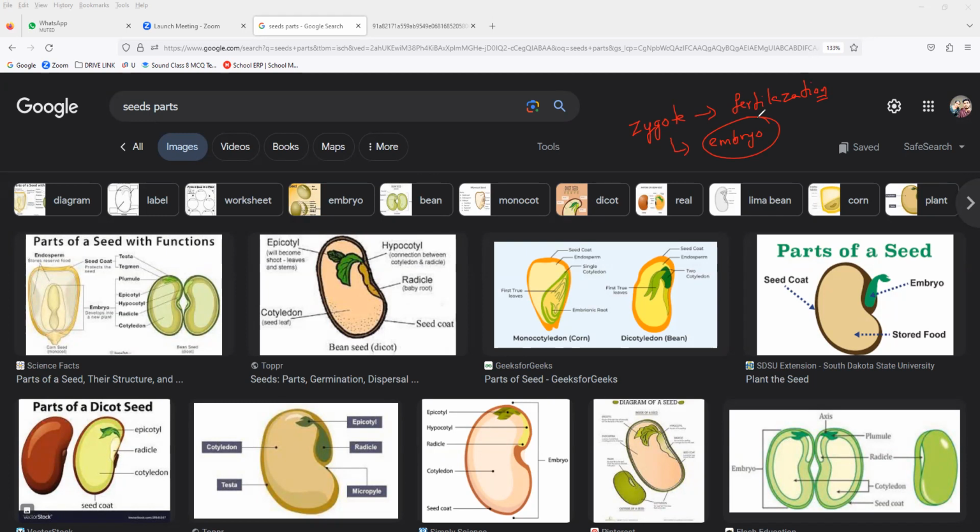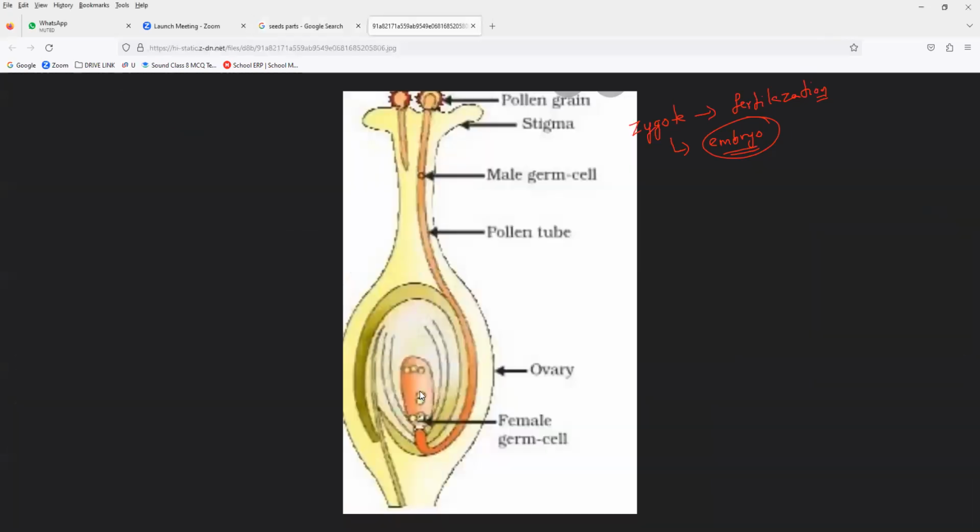Now, the ovule develops into a seed, an embryo with a supply of nutrients which is present in the seed coat. Once the embryo forms, the entire process takes place inside the ovule only, where the male gametes will reach. So inside the ovary, it will be turned into the embryo.